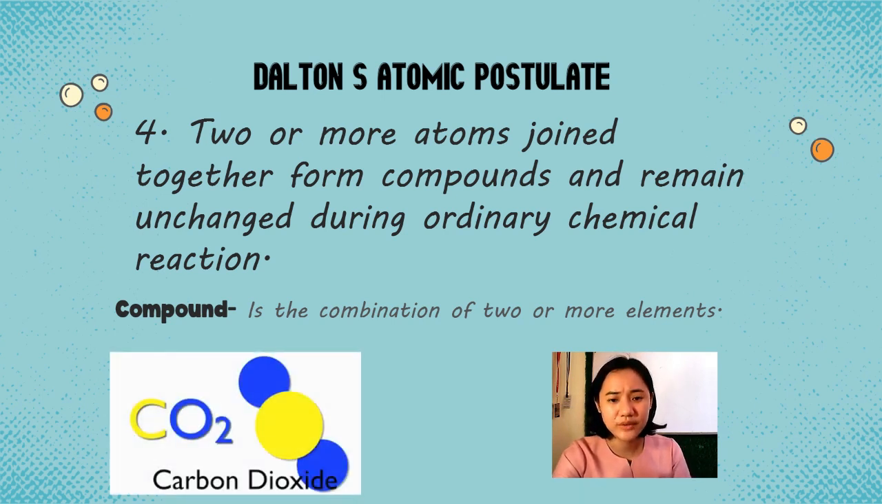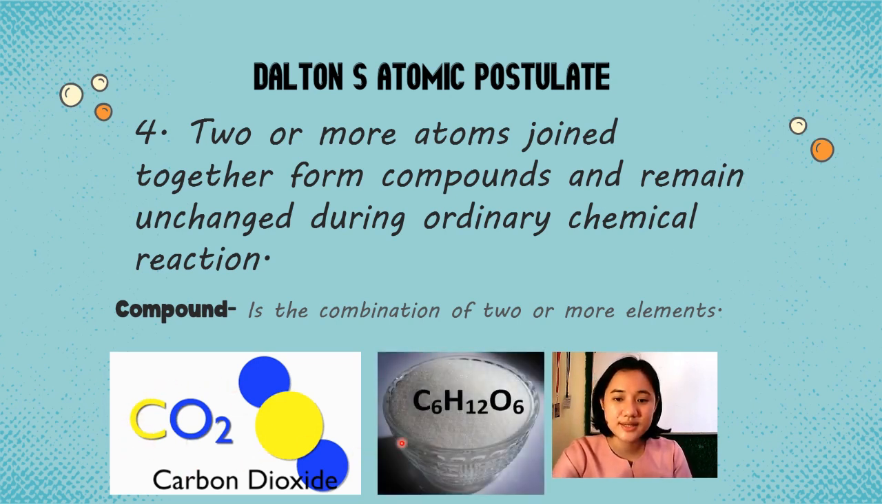So, for example, you have here carbon dioxide. So carbon dioxide is composed of two elements. You have carbon and oxygen. Okay, so you have C, which stands for carbon, and O, which stands for oxygen, right? So once you combine these two, you will form carbon dioxide. Another is, we have sugar, C6H12O6. So how many elements are present? 3, right? We have carbon, hydrogen, and oxygen. So tatlong elements yan na pinagsama together, you will form compound.